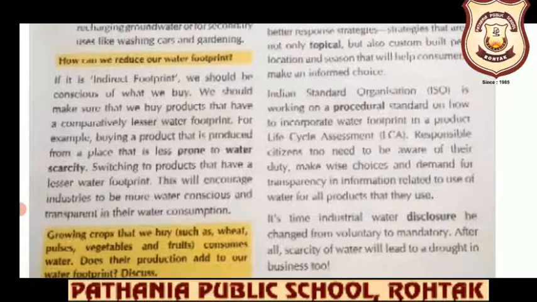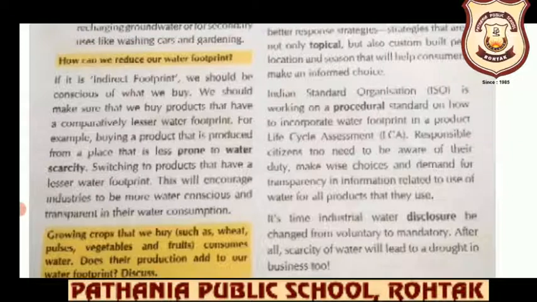So indirect usage, how will we manage? We cannot tell any company to stop using water, and we cannot go and tell them to use this much or that much. But what we can do is put a check on how much of the product we are consuming from a company which uses more water. We should start avoiding those products, because if you are not buying the products, there will be less supply and less production, because they know that nobody, or many people, are not going to buy it, so they will reduce making that product, and then you can save the water indirectly also.